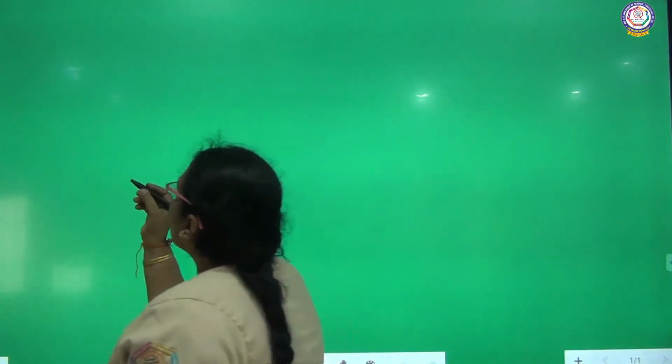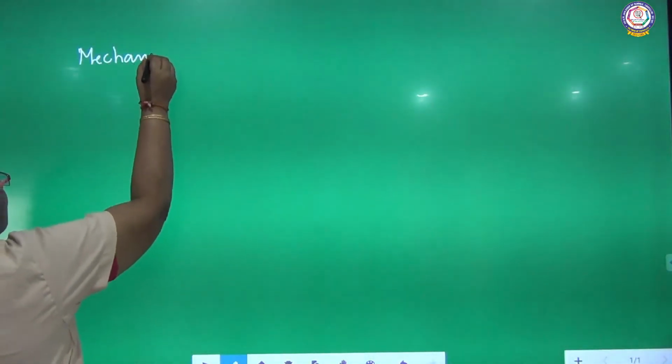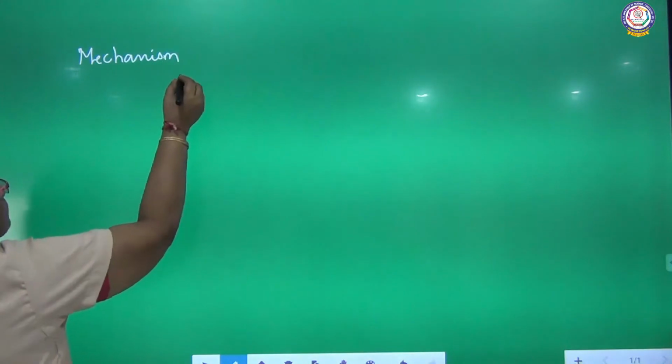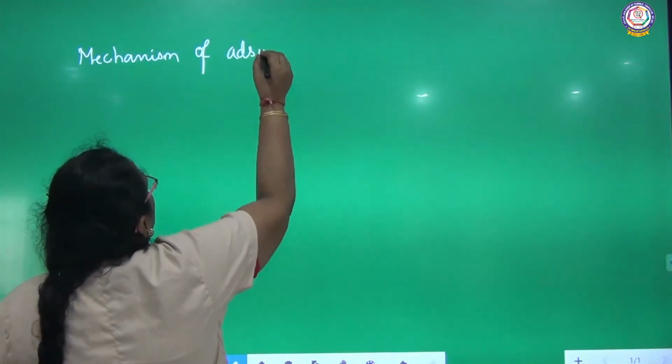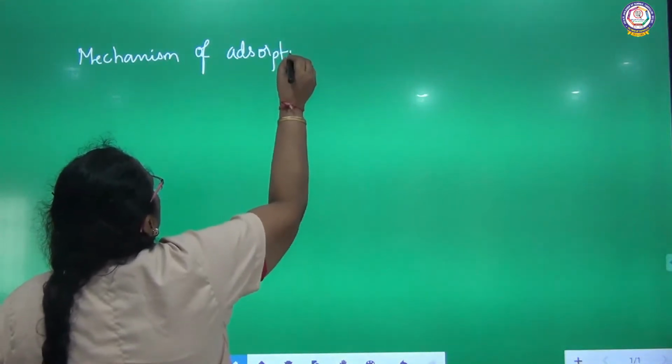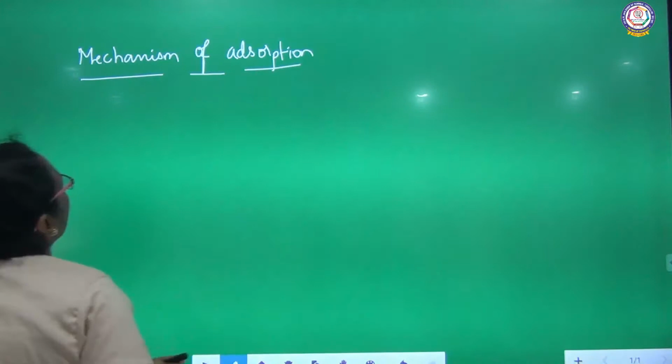Now I am going to talk about the mechanism of absorption. We are going to see the mechanism of absorption.